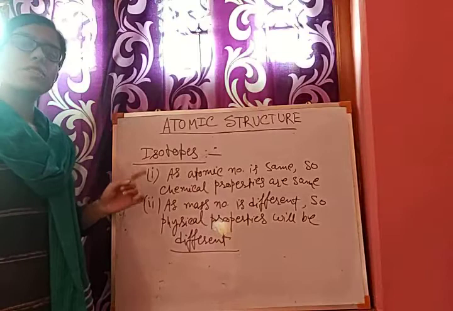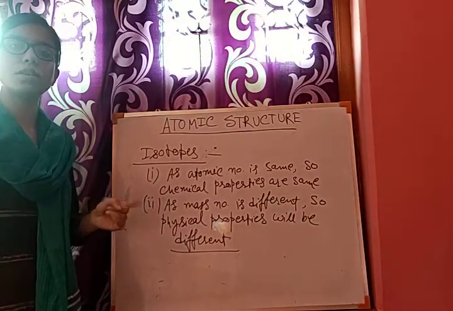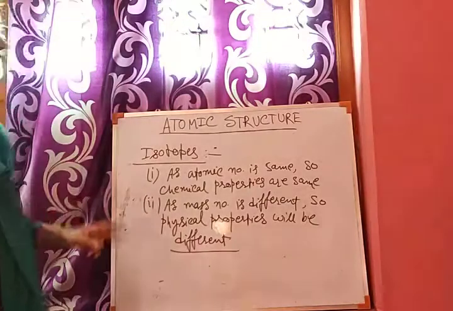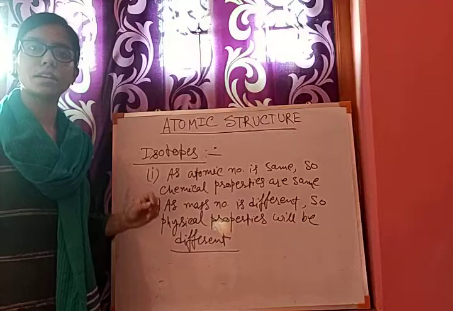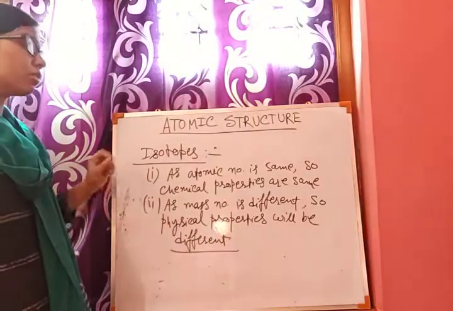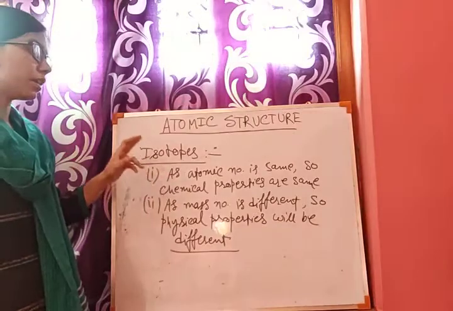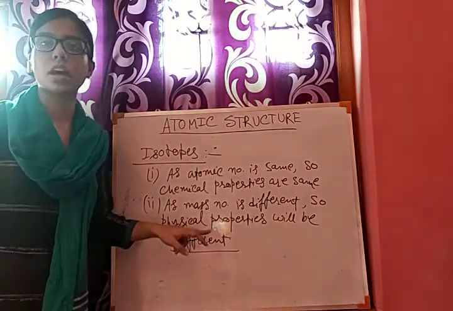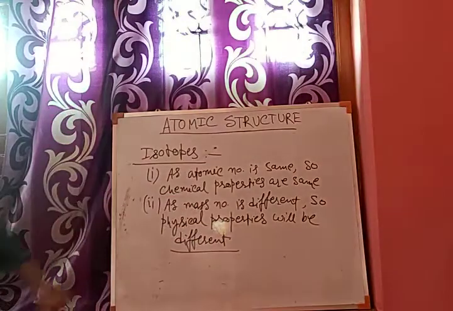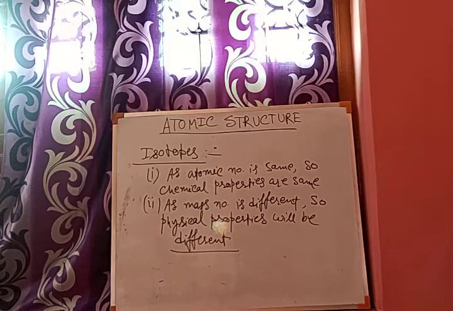One is atoms can be divided. Dalton said they cannot be divided, but atoms can be divided into subatomic particles. And secondly, Dalton also said that atoms are alike in all respects, identical, but they are not actually always identical, because there exist isotopes, and isotopes of an element are different in their physical properties, so they are not identical. These are two drawbacks of Dalton's atomic model.